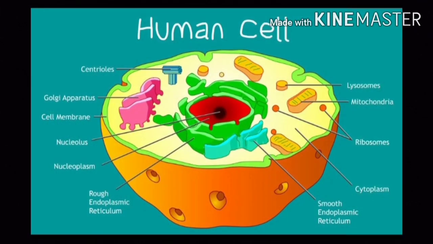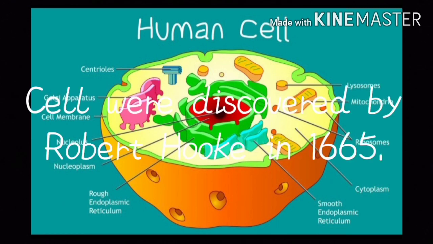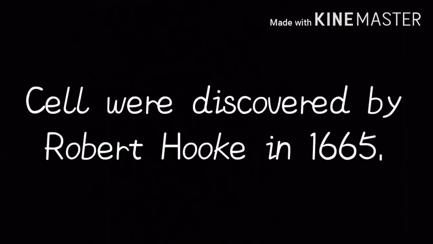The number of cells in plants and animals varies from species to species. It has been estimated that humans contain somewhere around 40 trillion, or 4 times 10 to the power of 13, cells. The human brain accounts for around 80 billion of these cells. Cells were discovered by Robert Hooke in 1665, who named them for their resemblance to cells inhabited by Christian monks in a monastery.